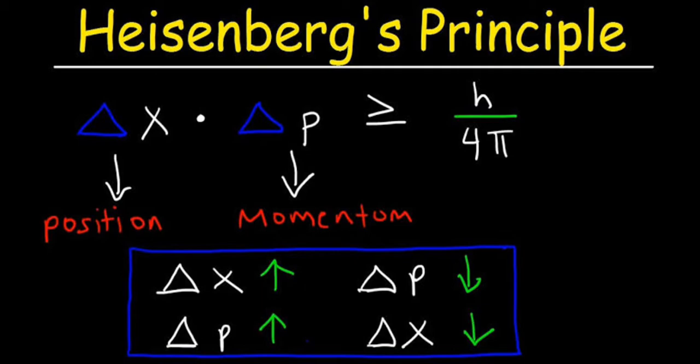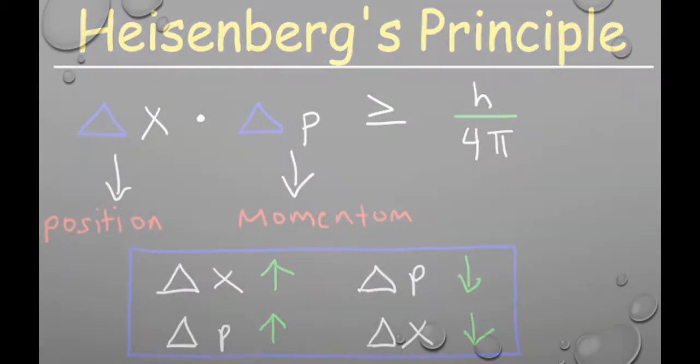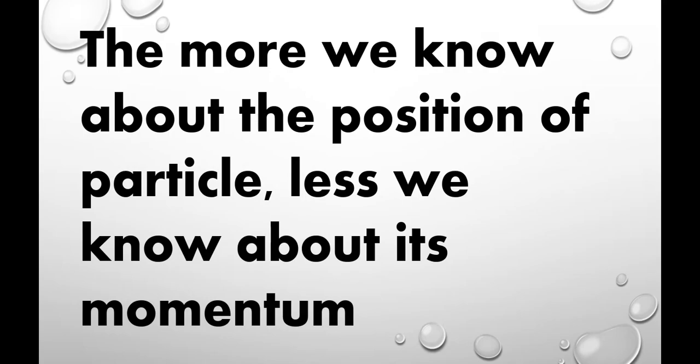From this we can know that the more information we have about the position of the electron, the less we know about the momentum, and the more we know about the momentum of an electron, the less we know about the position of the electron. This is what he said: the more we know about the position of the particle, the less we know about its momentum.